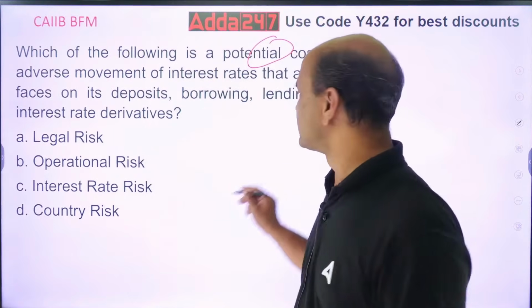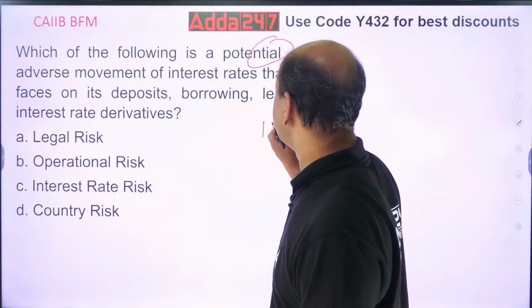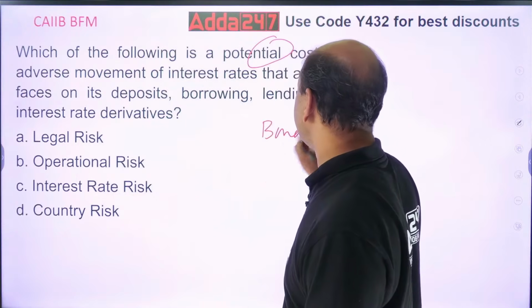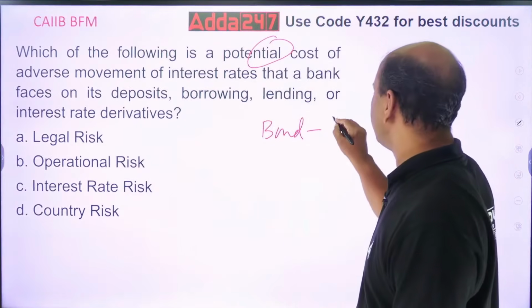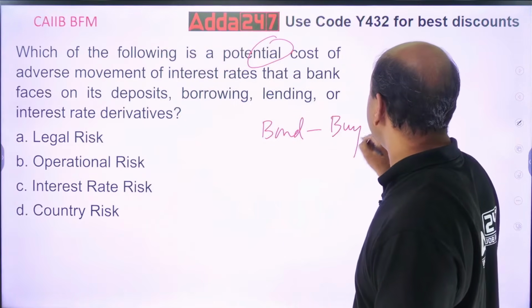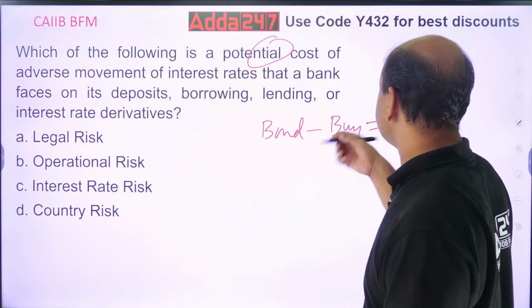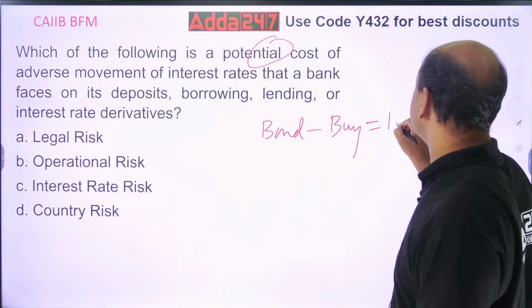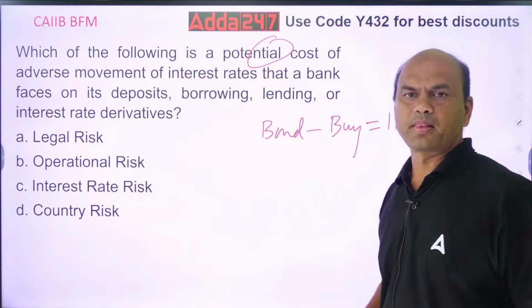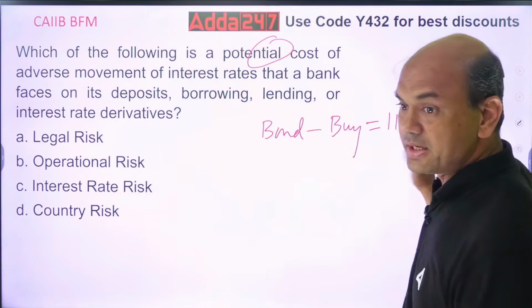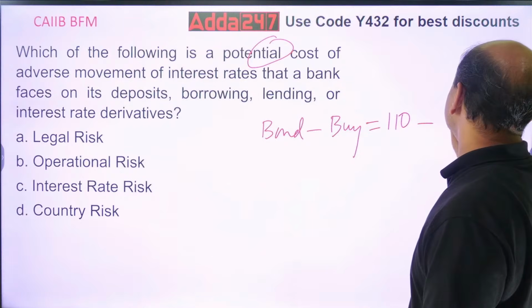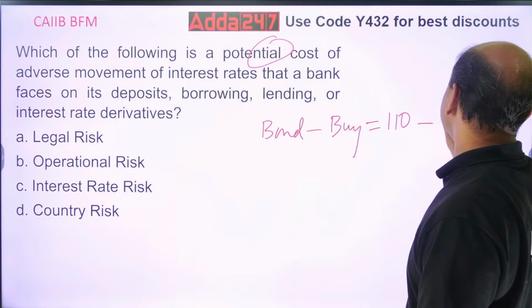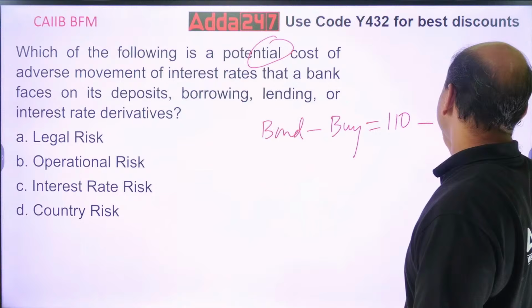See, if you have purchased a bond, buy. You have purchased at what rate? Let's say I have bought a 100 rupees bond at 110 rupees. At that time, the repo rate, the interest rate, was, let's say, 5%.